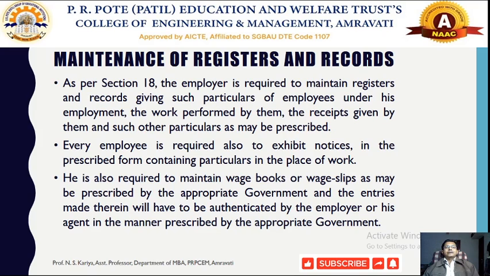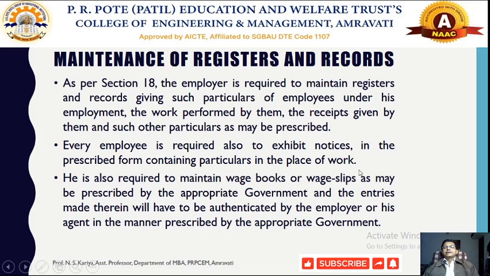Maintenance of registers and records. Apart from providing the minimum wages to the workers, all employers should maintain the registers and records according to section 18, which will be provided along with all the particulars of employees under his employment, what work they performed, the receipt given by them and all such particulars in a prescribed manner, so that the register and record of minimum wages could be maintained by all employers. Every employer is also required to exhibit the notice in the prescribed form containing the particulars in the place of work.